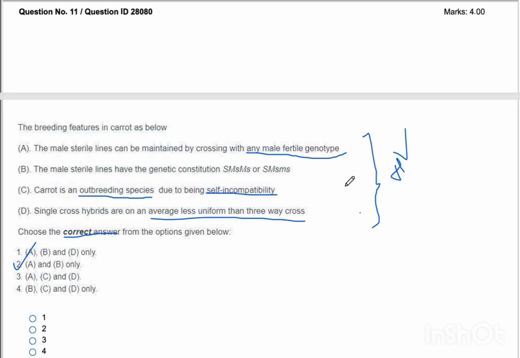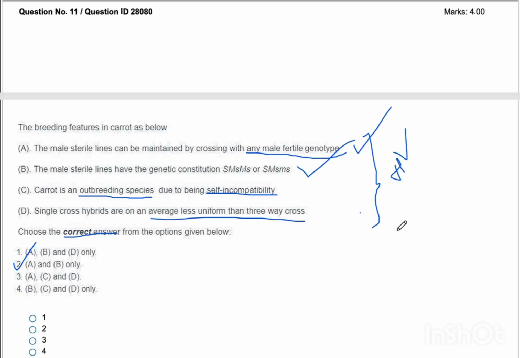The statement given is the male sterile lines have genetic constitution SMS, MS or SMS. Okay, and the statement in handbook is genetic constitution of petaloid male sterile plant is SMS MS, and that of brown anther male sterile plant is SMS MS. Okay, this is directly taken from that book.